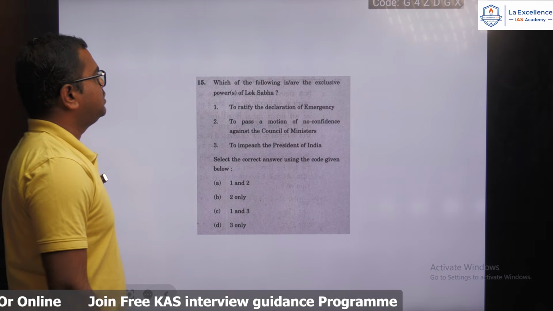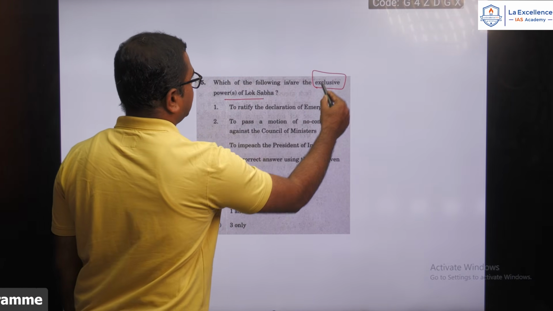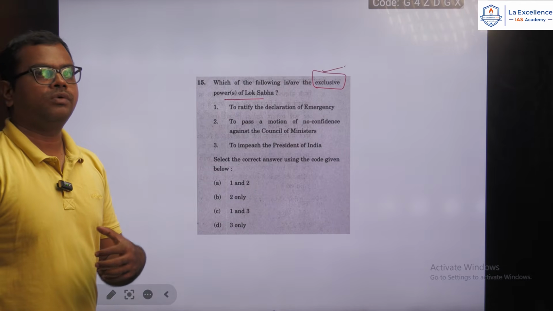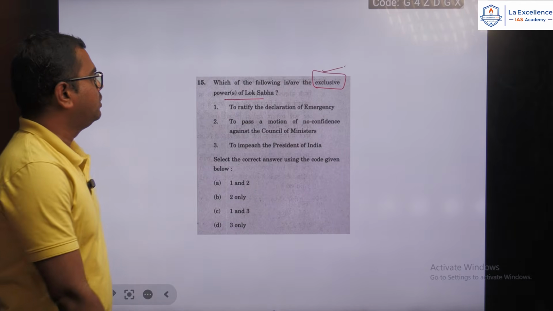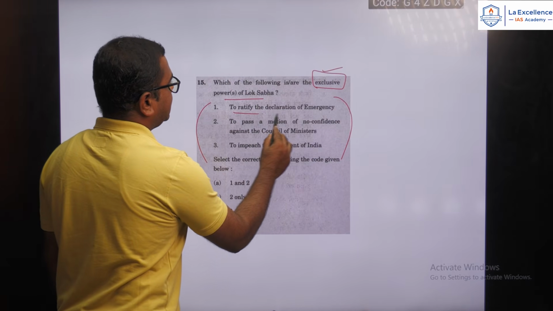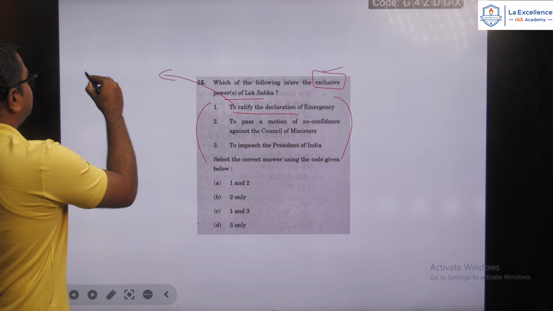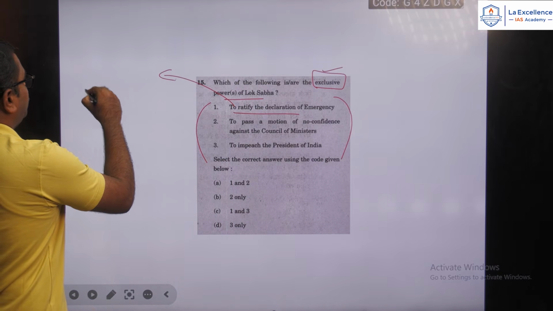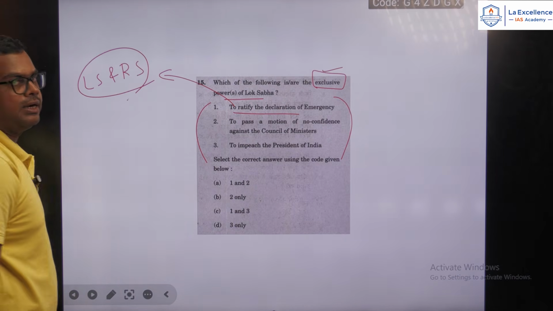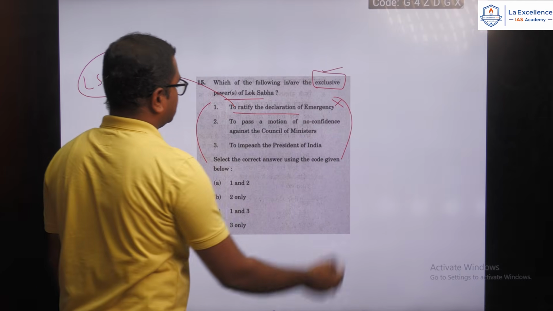The next one is, which of the following is or are the exclusive power of Lok Sabha? Here they are asking the exclusive power. The Lok Sabha will have the only power to do this, that is exclusive power. To ratify the declaration of emergency. Here you need to take care that the emergency should be ratified by both Lok Sabha and Rajya Sabha. So it is not the exclusive power of the Lok Sabha.